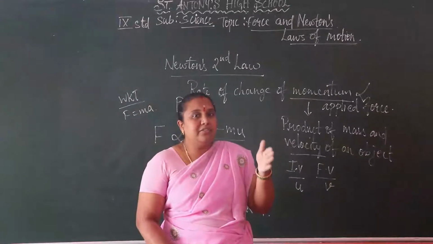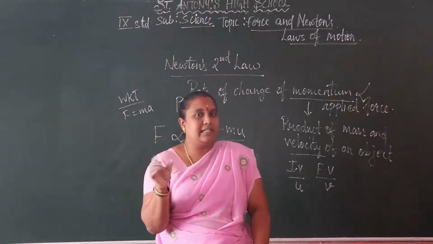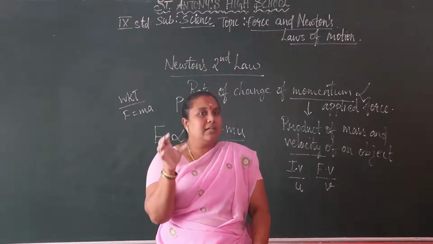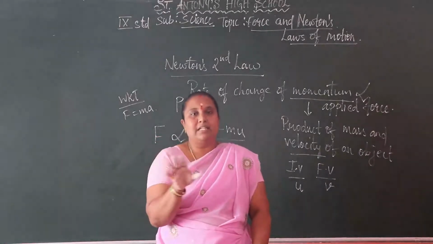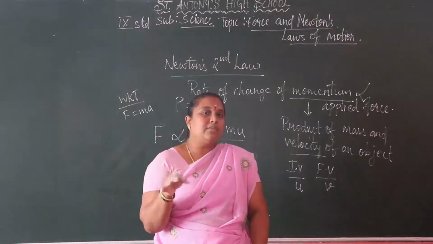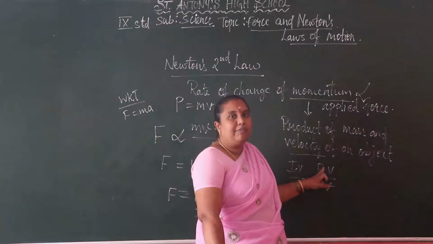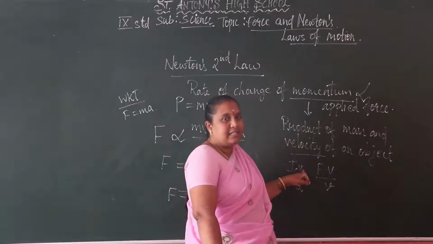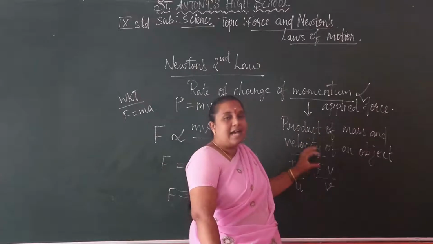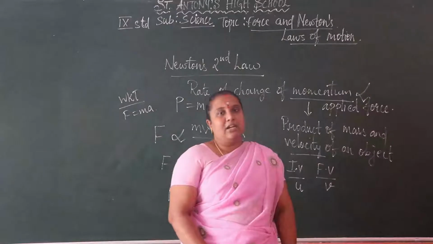And what is the rate of change of momentum? Momentum we know is m into v, mass into velocity. Here the mass does not change at any time, but velocity can change or not change. So we want to find the difference between the initial velocity and the final velocity. The final velocity minus the initial velocity gives the change in velocity, that is the rate of change of momentum, which is directly proportional to the applied force. This is Newton's second law of motion.